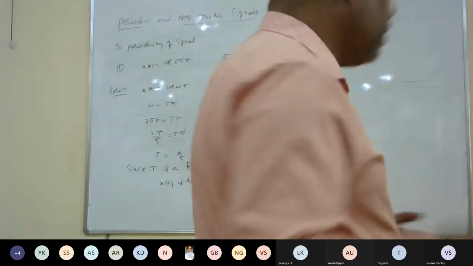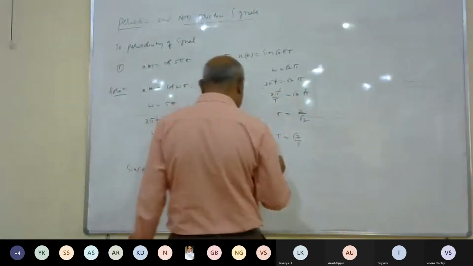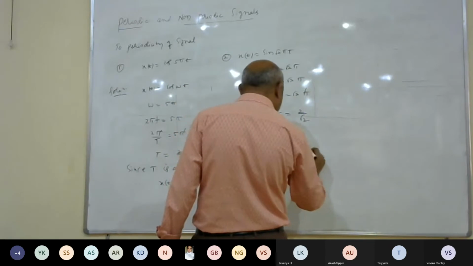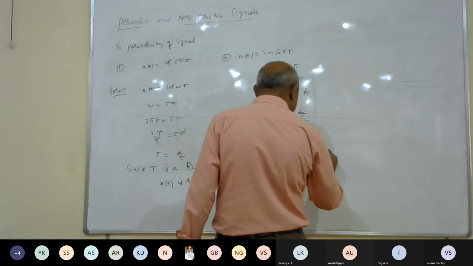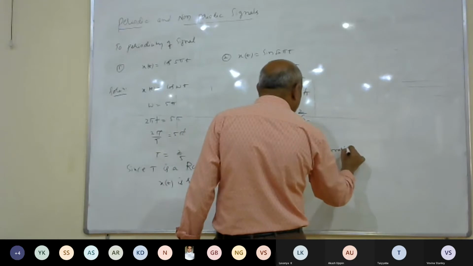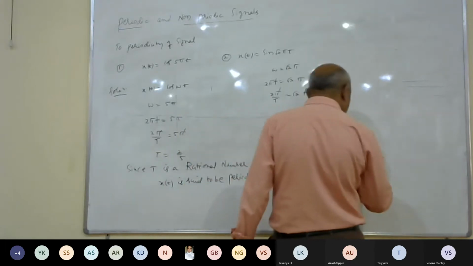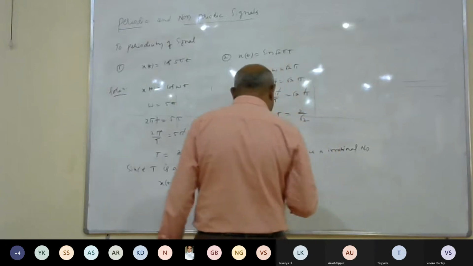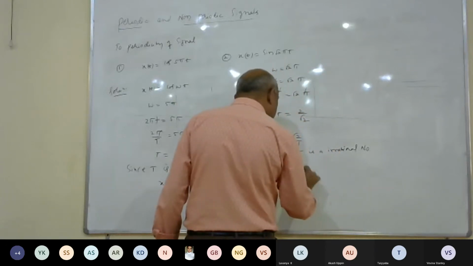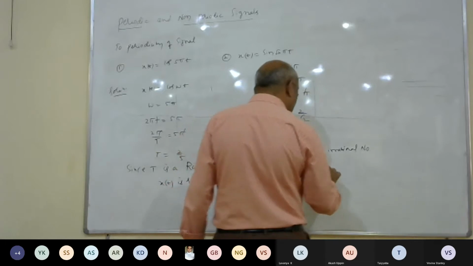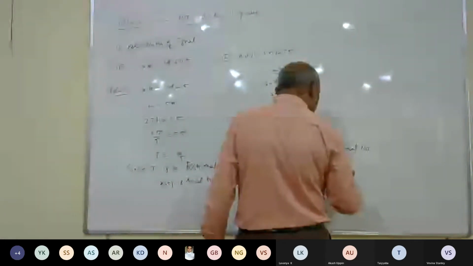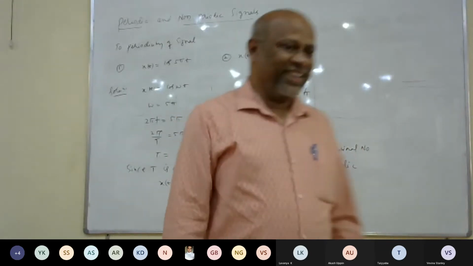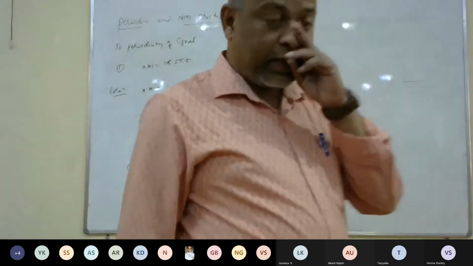Hence the signal is said to be non-periodic, since capital T is an irrational number. Since capital T is an irrational number, x of t is said to be a non-periodic signal.